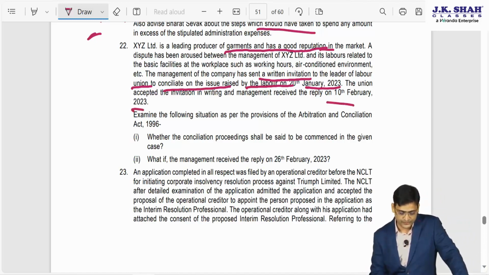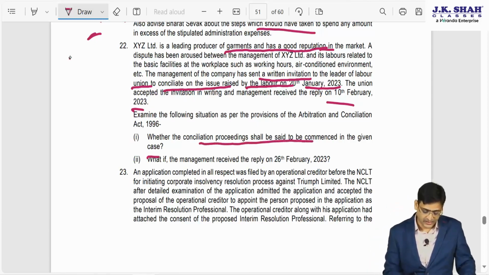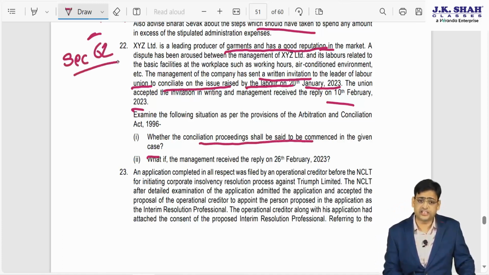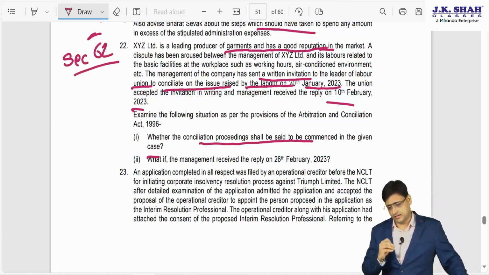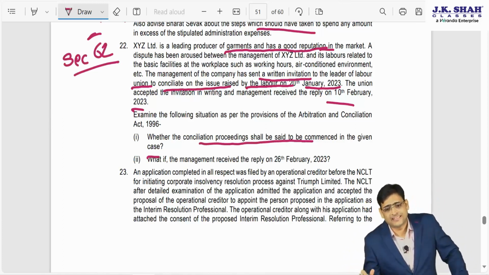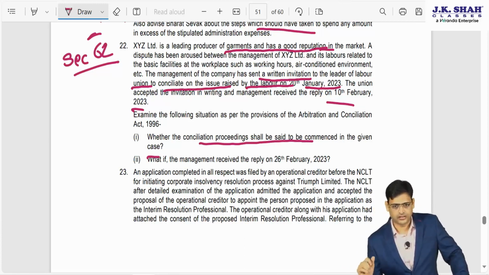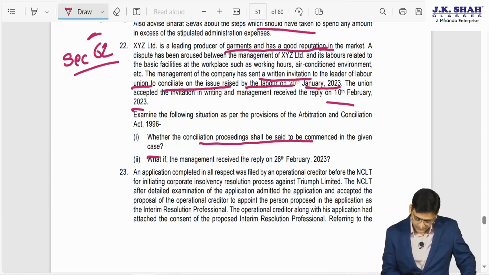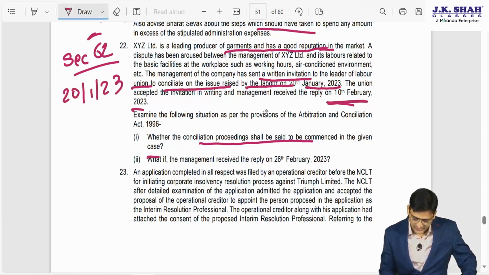Examine the following situation as per provisions of the Arbitration Act, whether the conciliation proceeding shall be commenced. Please understand, this is related to section 62 of the Conciliation Act. We know that whenever you make communication, it shall be accepted or rejected within 30 days for conciliation. Now here the invitation has been sent on 20th January 23, and they said that they have received reply.